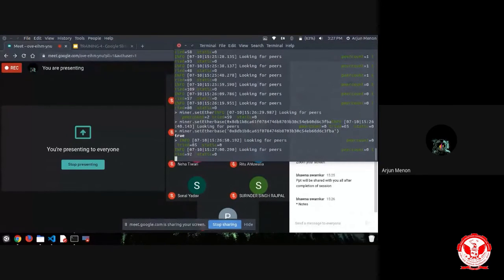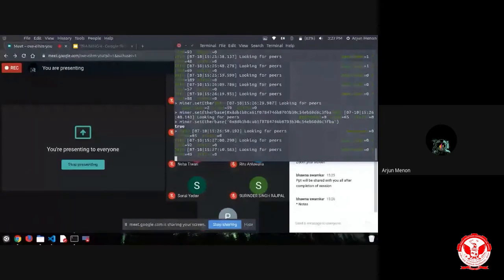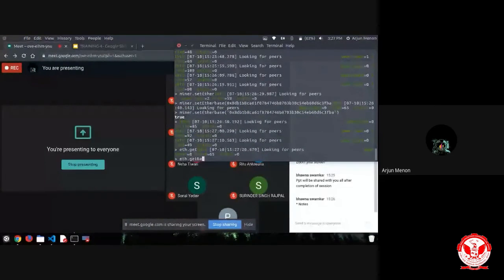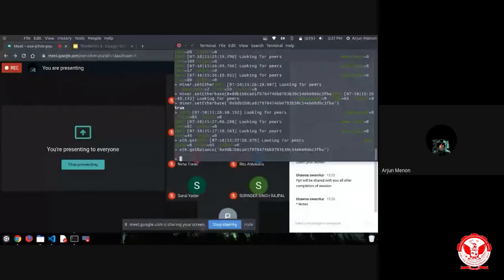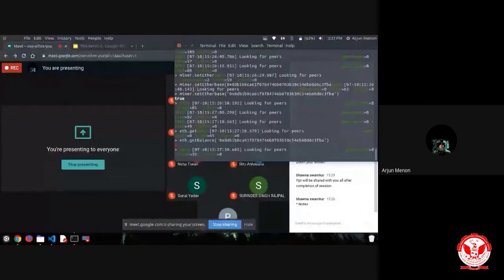Now you will be having a doubt: how will we know the balance? For that, we have the command eth dot get balance and mention the account ID. I'm not sure you are able to view this or not, but on the display screen it is displayed as 0. So my balance in this account is now 0.